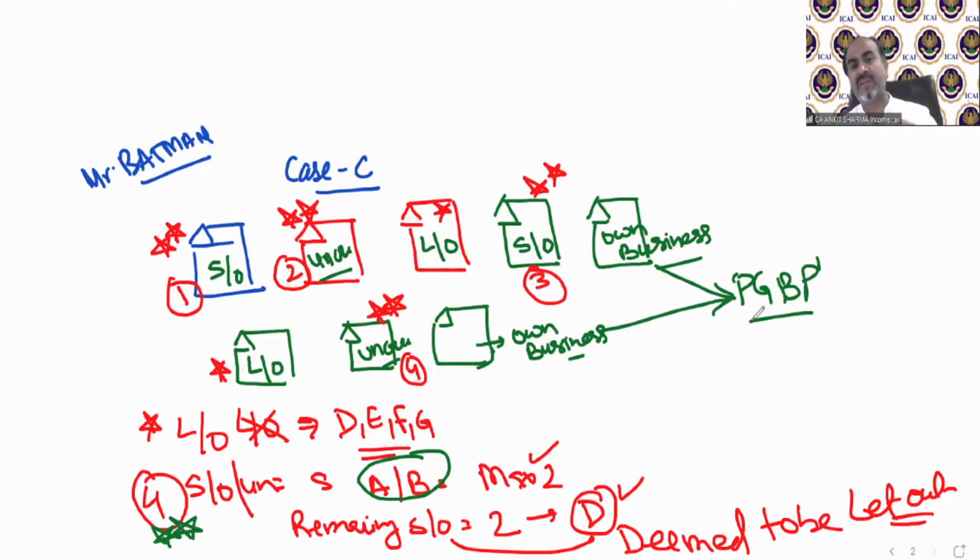I have just made these cases to make you understand more easily, because under the house property question, it is maximum difficult that you should understand how I am going to solve it, because there are multiple kinds of cases which technically confuse the students. So I have made cases to make you feel easy that if you find that a question is going to be solved as per case A or B or C or D or E or F or G, then that is going to be solved very easily.